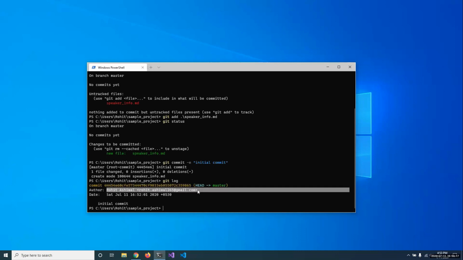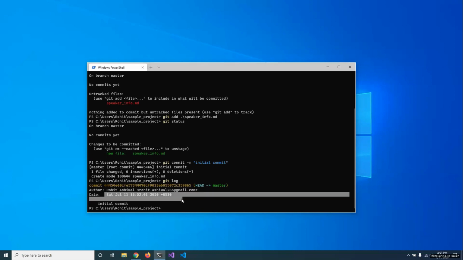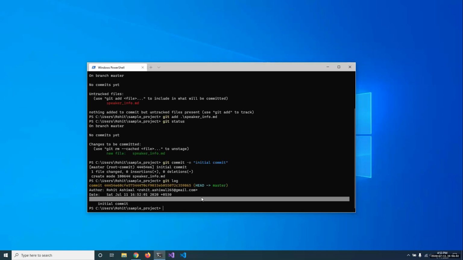Then it says that the author of this particular commit is Rohit, which is me, because I committed the code around 4:52 Indian time. Now this commit is stored on my PC. But usually we create Git repositories for collaboration purposes. So if I want to share this code with my colleagues, or Abhishek in this case, I can use another command,